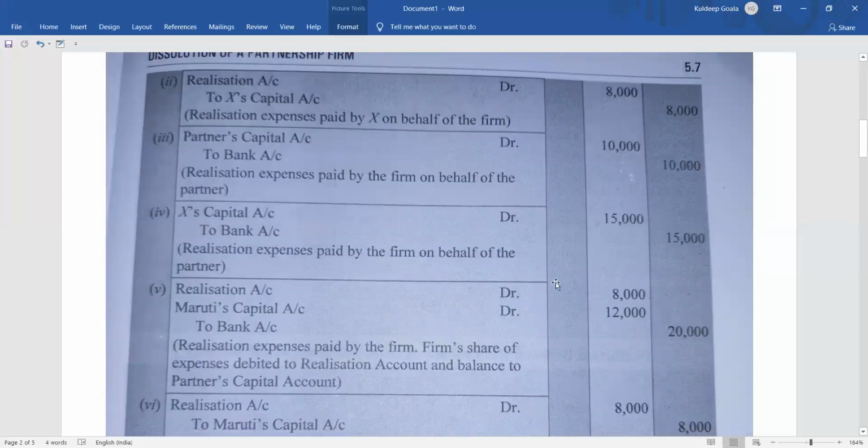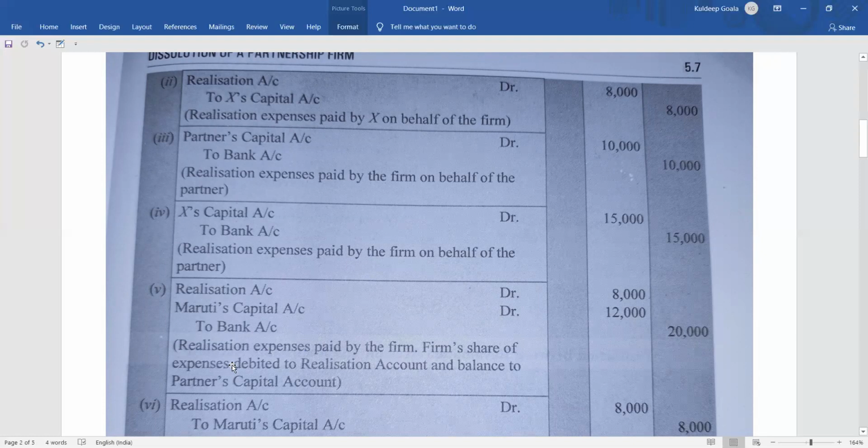understood? Realization account debit 8,000, what the farm is supposed to bear. Maruti's capital account debit 12,000, what Maruti was supposed to bear, but he did not pay, so the farm is paying on his behalf. Okay, and to bank account, money went out of the business, the amount paid was 20,000, so 20,000 will be credit.